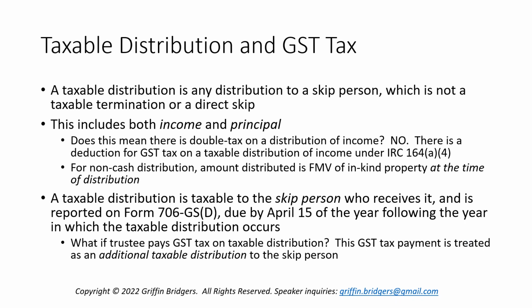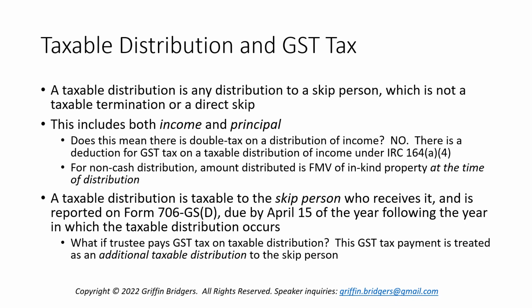The answer is no. Code section 164 allows you to take a deduction against your gross income for certain types of taxes paid, state, local, or other federal, and one of the taxes included in that deduction is generation skipping transfer tax on a taxable distribution of income. So there's no double tax if you're a skip person recipient. What we're going to find out in a second is that you have to pay the GST tax and the income tax on that income being passed through, but you're not double taxed.